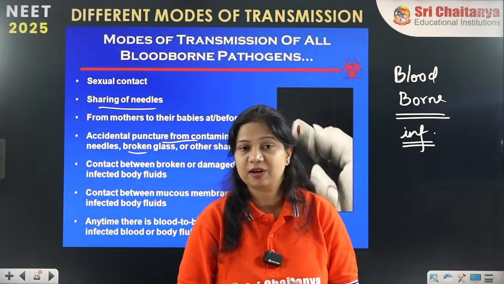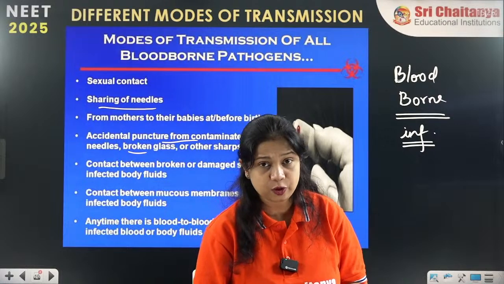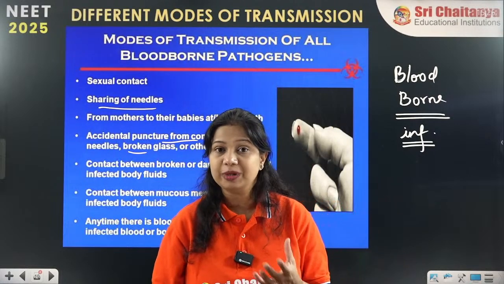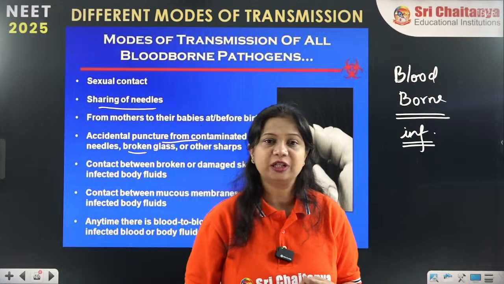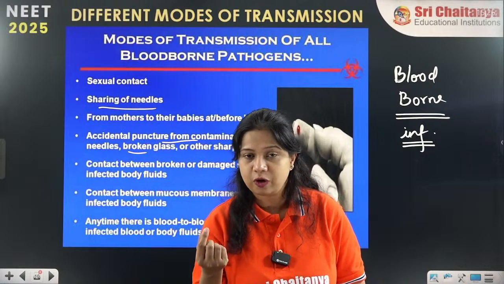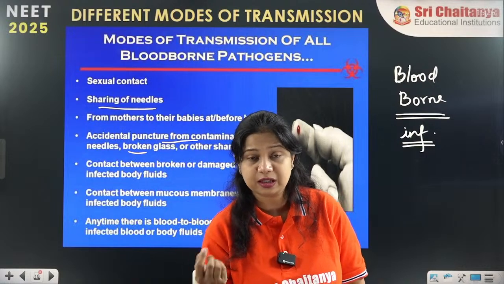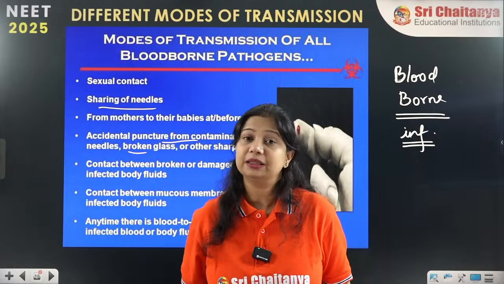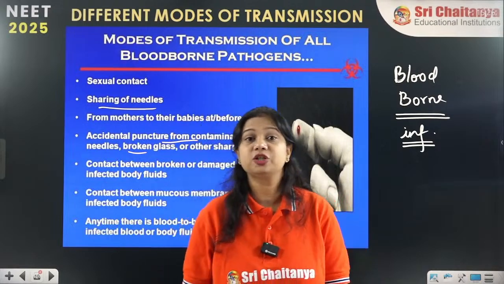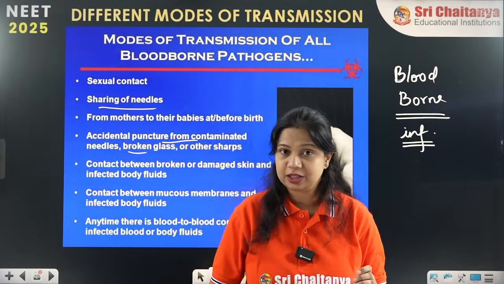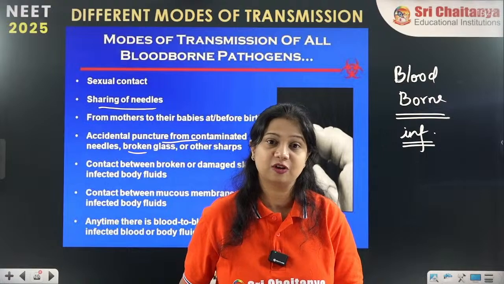Other than organ transplantation and blood transfusion, there are needle stick injuries, sharing of common syringes in a hospital or in a healthcare setup. If a single needle is not used for a different person, then one person's infection can get transmitted to other individuals in which this common needle has been shared. So the common sharing of these syringes can also cause the transmission of the infection.